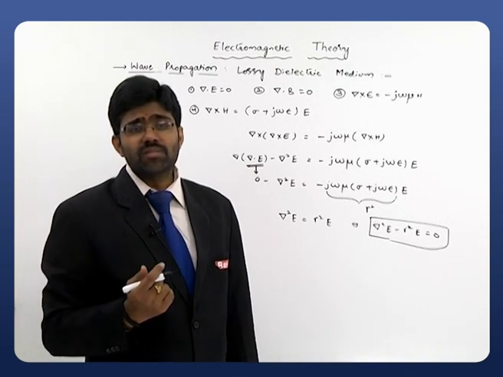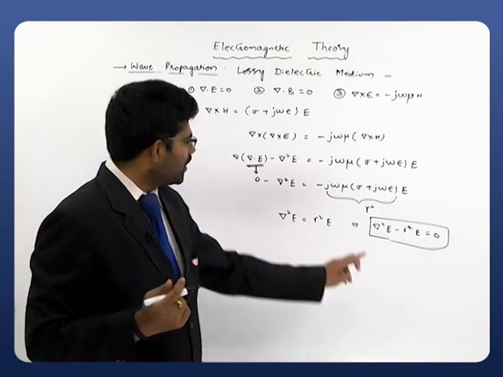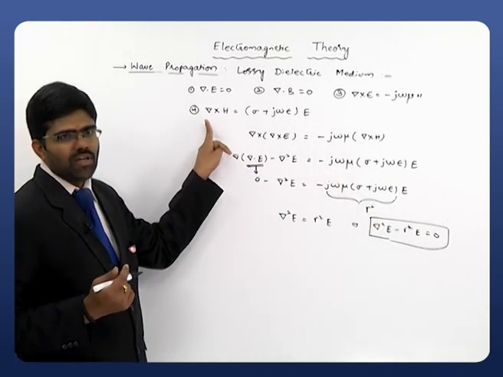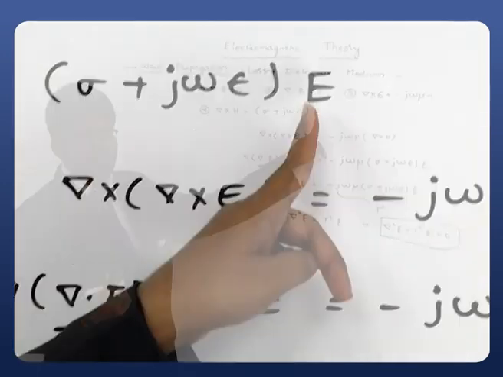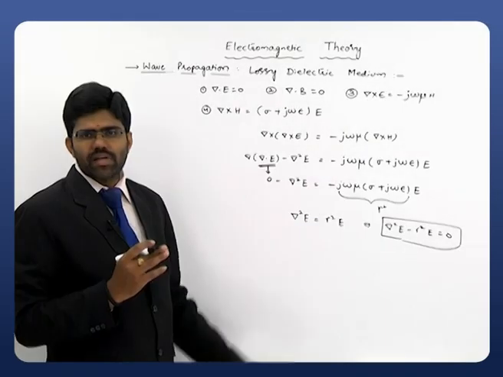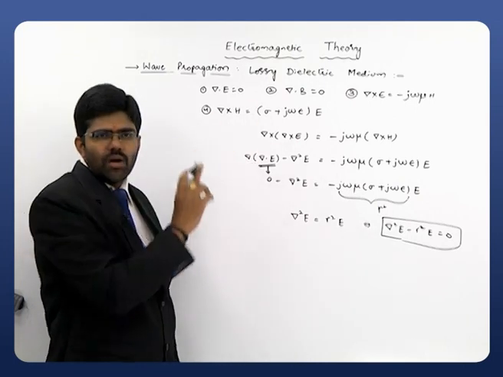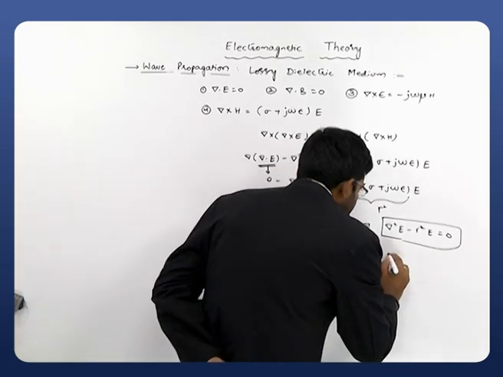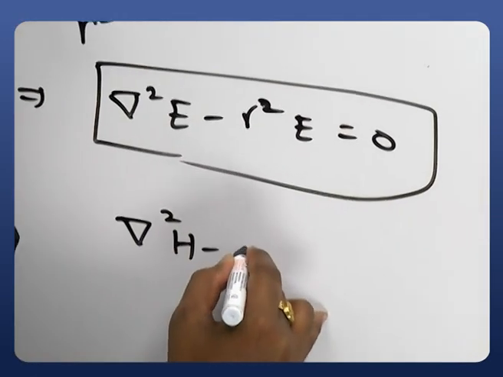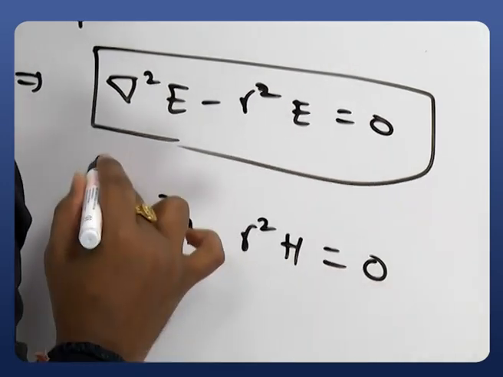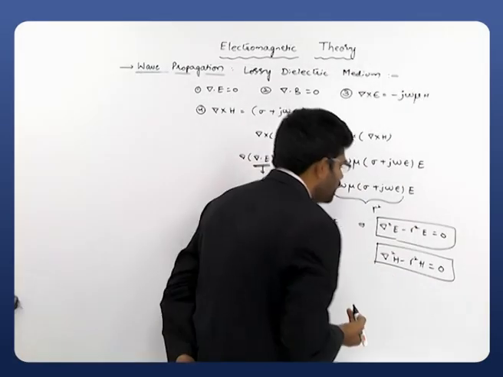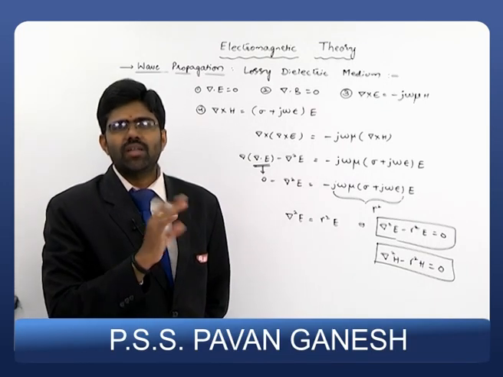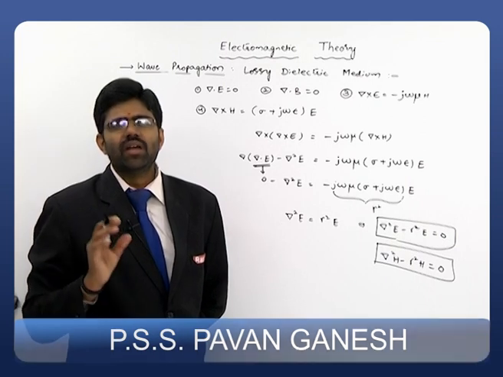But before that, what is the equation of our magnetic field? The magnetic field wave equation also can be in the same form. For that, we have to take this equation, del cross H is equal to sigma plus j omega epsilon times E, and then apply curl on both sides. Simplify using the equations that we have. Then a similar type of equation we obtain: del square E minus gamma square E is equal to 0 for the E wave, and del square H minus gamma square H is equal to 0 for the H wave.